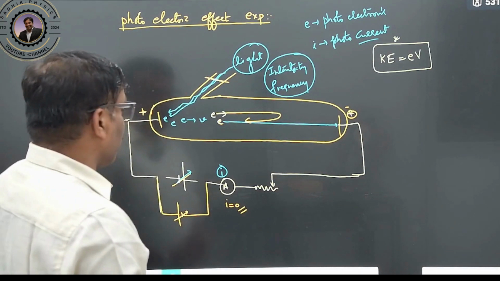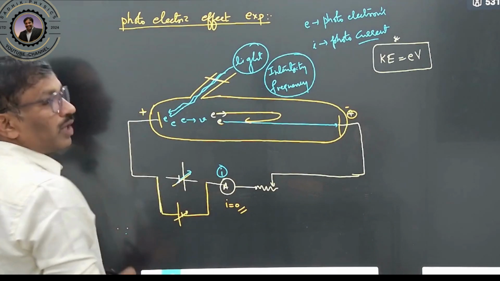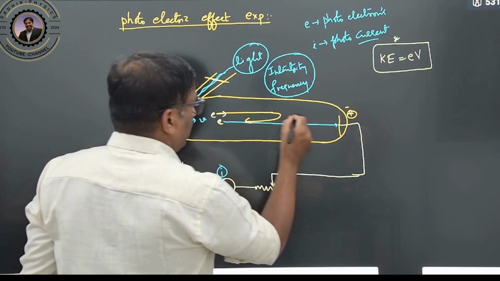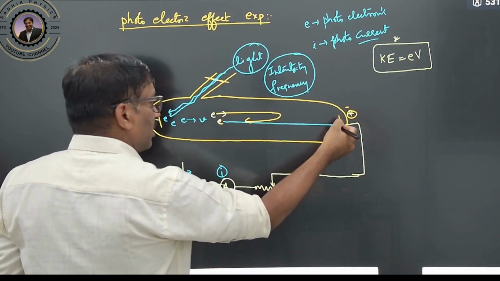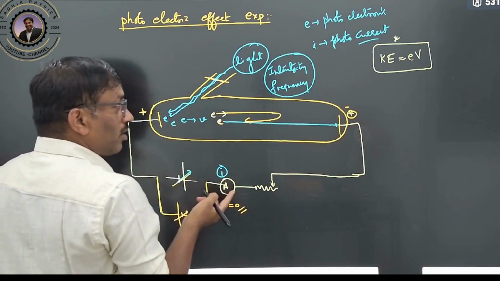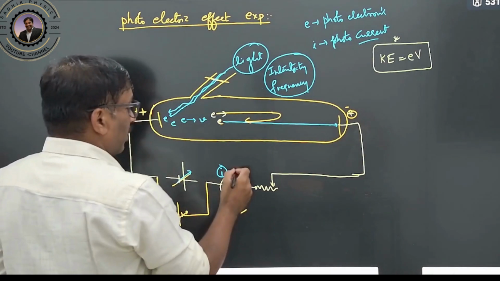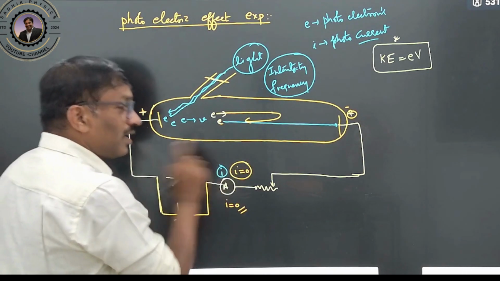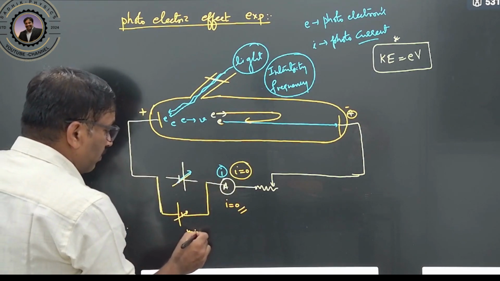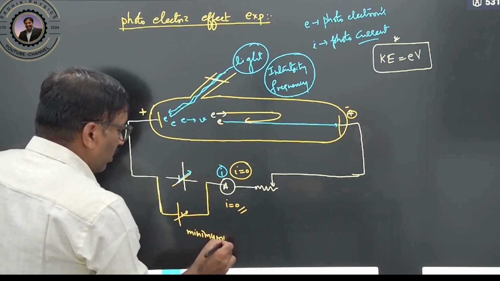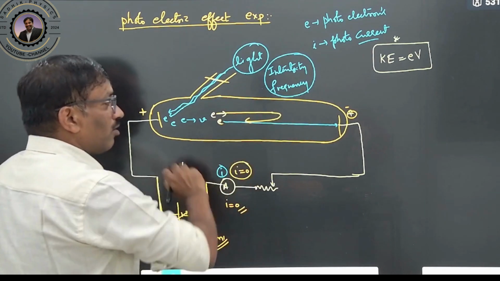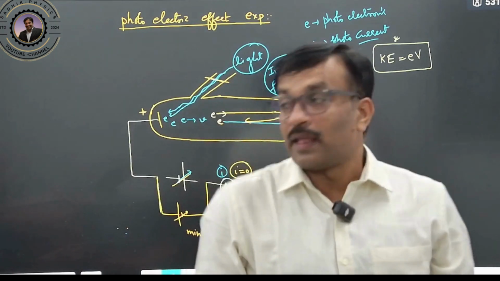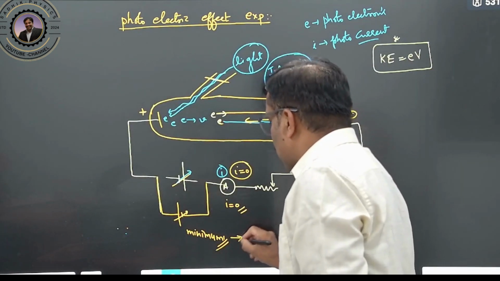So now we will slightly increase the potential. The electrons coming here may not reach here and will come back. That means no electrons are reaching, therefore the current will show a zero reading. We are applying the reverse potential where the current is zero. Therefore, we have to apply the minimum reverse potential so that the current will be zero. Current zero means electrons are not reaching the other terminal. Clear? This minimum potential we will call the stopping potential.